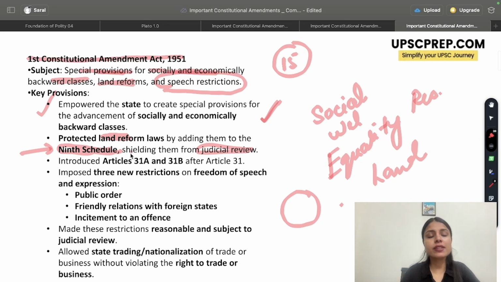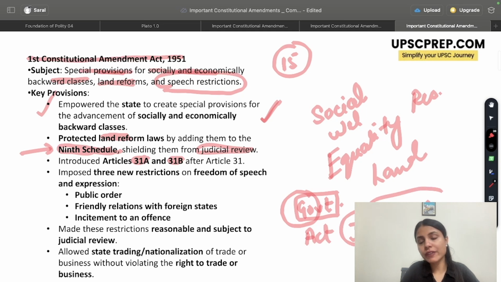Similarly, my dear students, there was introduction of Article 31A and 31B, again to give government the power to make any changes that will shield the act from judicial scrutiny. All right. And also, if there were any land reforms, as per Article 31A, it will not be considered as a violation of right to property.